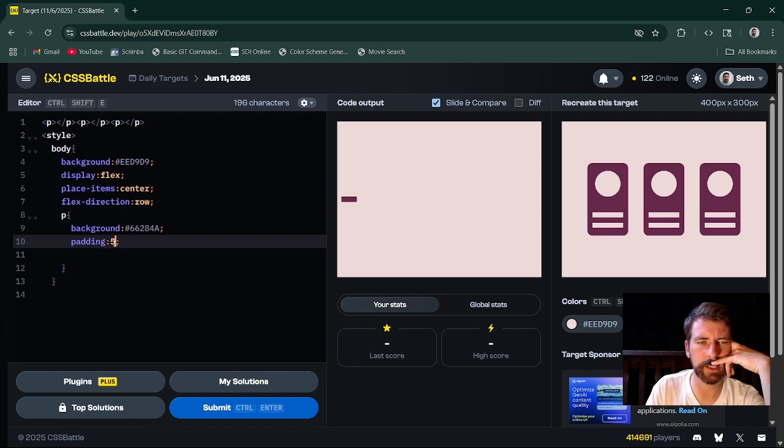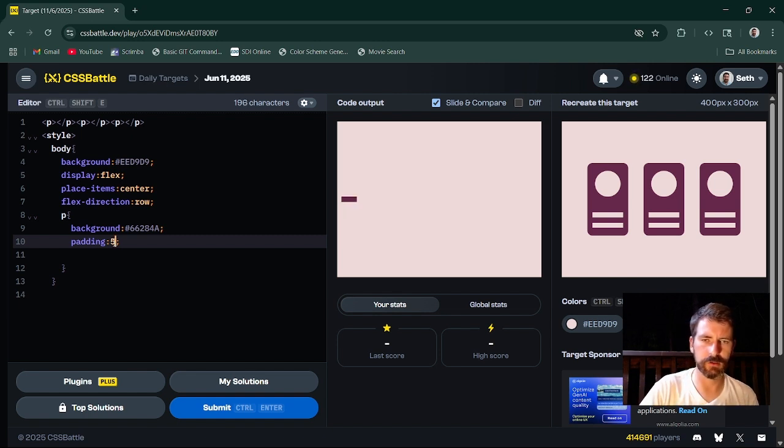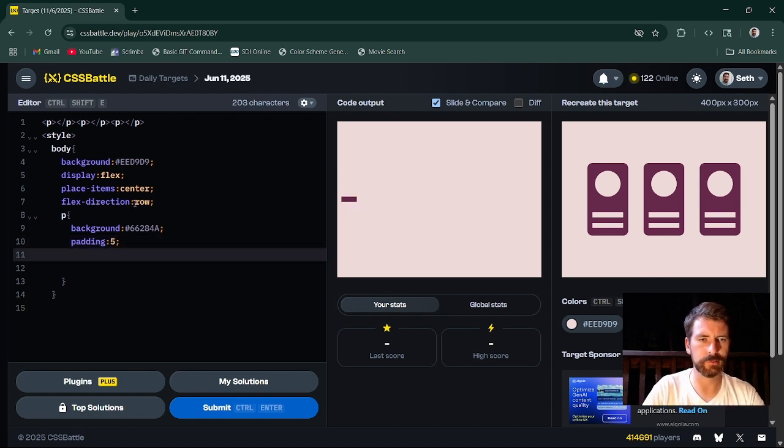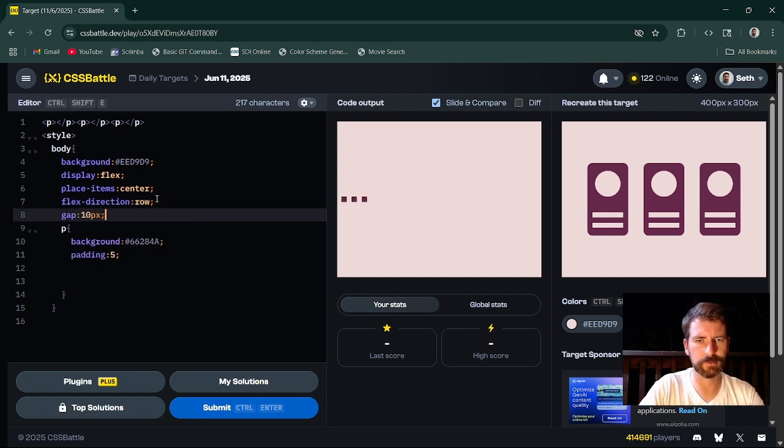I don't know why these are being so difficult right now. At least they're not vertical anymore. I think they are stretching off to the screen. Let's see what a gap does. Gap 10 pixels. There we go. Okay. It is working. It is doing what I expect.